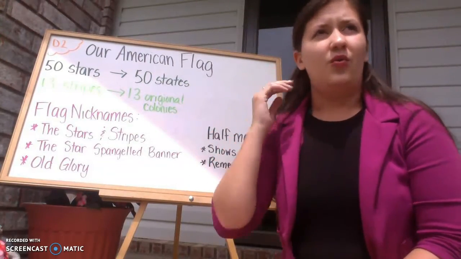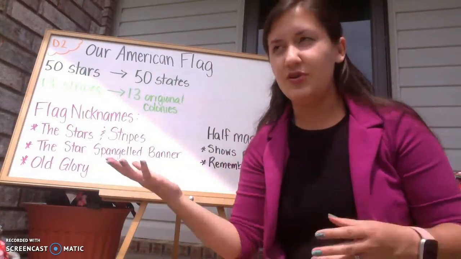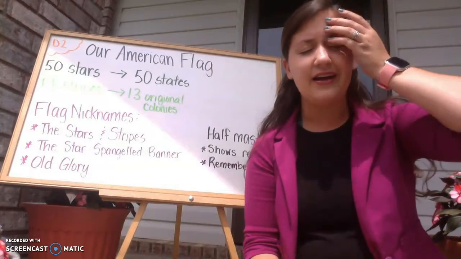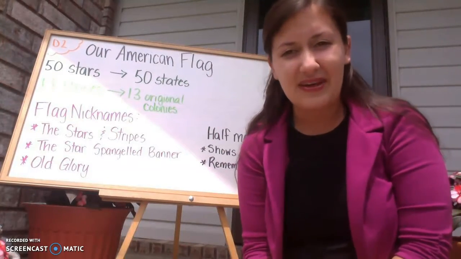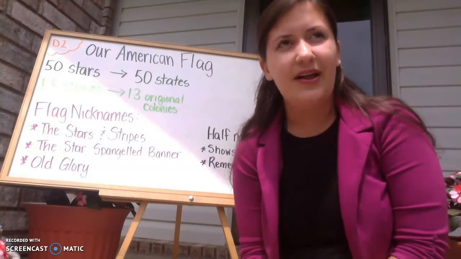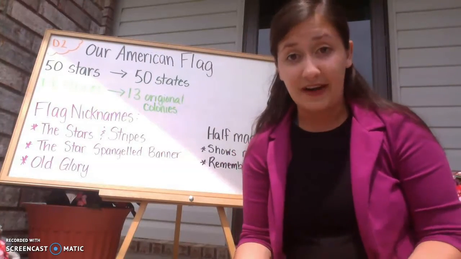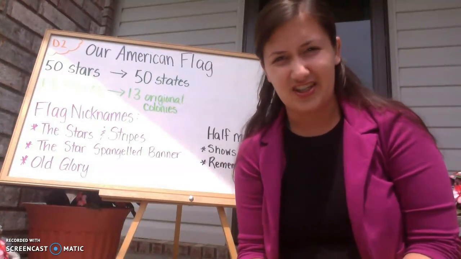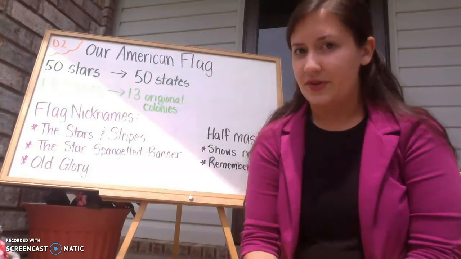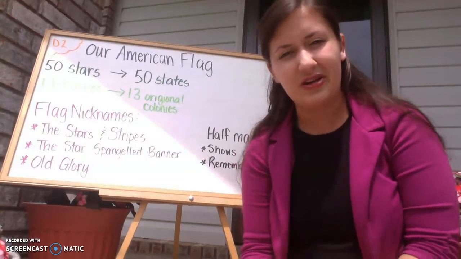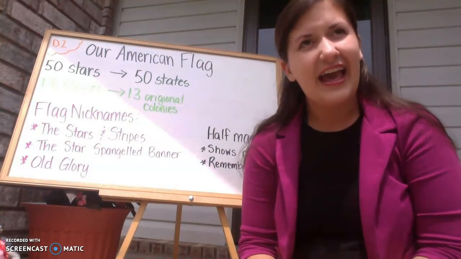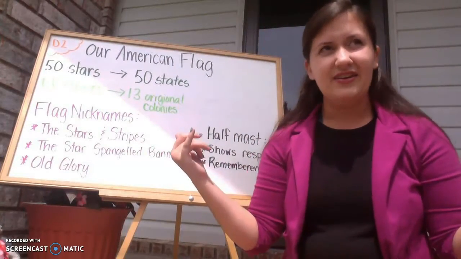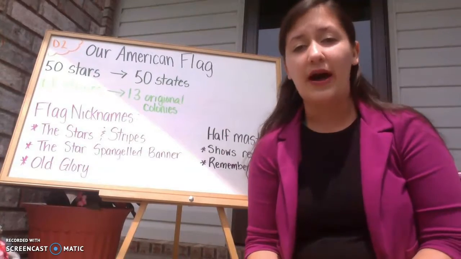Now, whenever you're driving around, and it's a beautiful sunny day, you probably see lots of flags out. People might fly their flag really high on their pole, like they're really happy in the fact that it's sunny outside. Well, one of the things that we need to do is we need to be respectful of the American flag. So that means, do you think we should let it touch the ground and dry on the ground? No, that's not a good way to show respect. We want to make sure the flag doesn't touch the ground. And another way that we show respect to the American flag is that if it starts to rain, we bring the flag inside so it doesn't get wet.